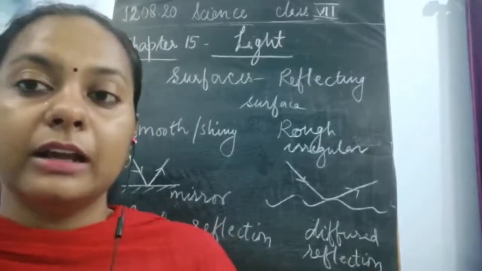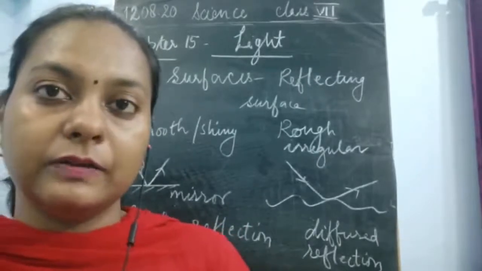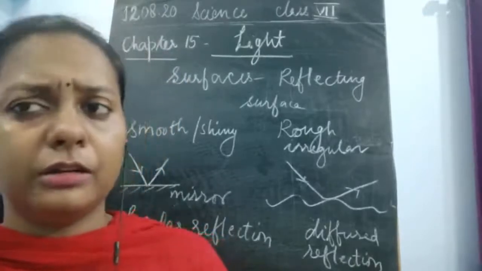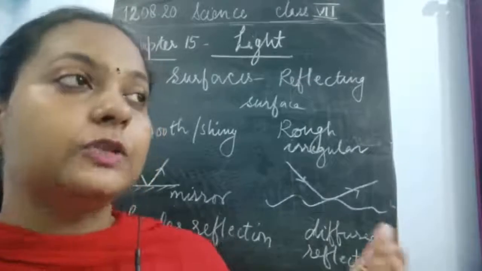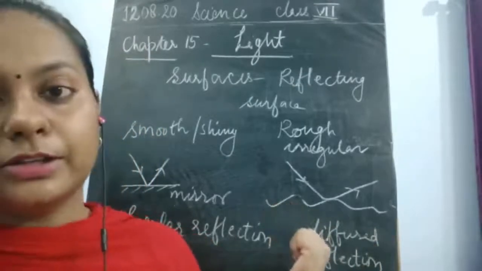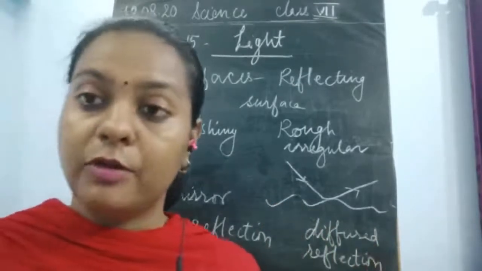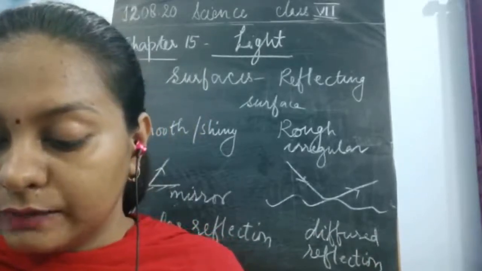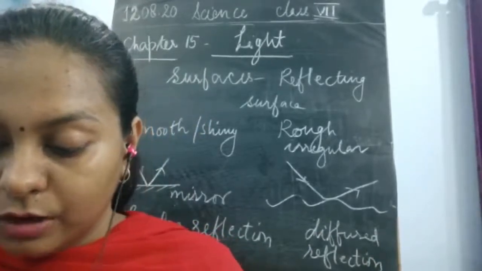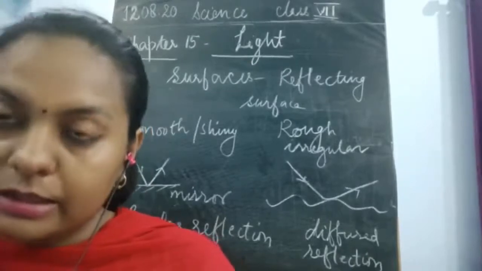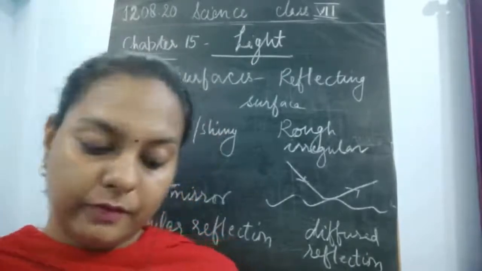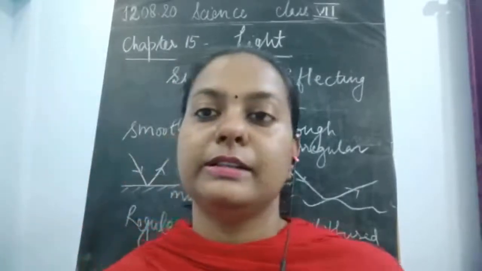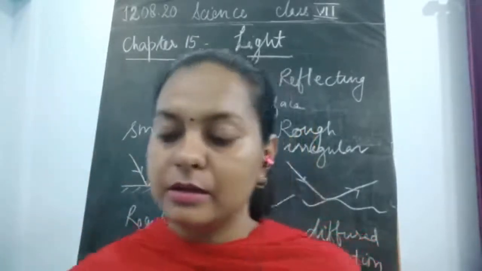It is acting like a regular surface which forms a regular reflection. It could be regular or irregular, it doesn't matter. Please remember that there are two types of reflections, regular and diffused reflection, which we have already studied in class 6. Here that reflection is always forming. If you have a plane mirror in front of you, you can look into it and see the reflection in that particular mirror.